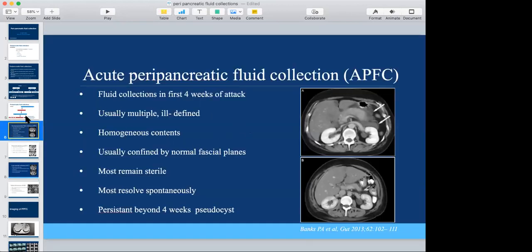Now the four types of peripancreatic fluid collections which we talked about. Acute peripancreatic fluid collections are usually seen within the first 4 weeks of an attack. They are multiple and ill-defined. They will not have a defined wall. The contents are usually homogeneous because there is no differentiation between the liquefied, solid, or necrotic material or fluid. They are usually confined to the fascial plane, and most of them are sterile, with very fair chances that they may resolve spontaneously. You can see here this peripancreatic fluid.